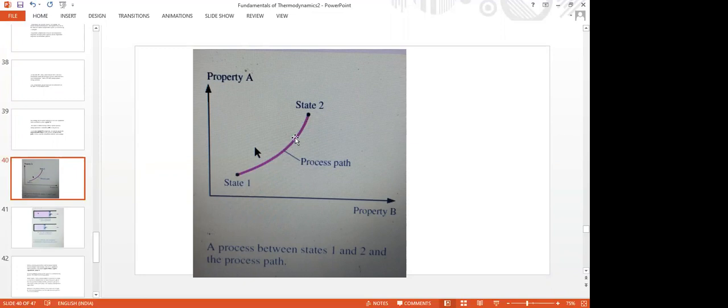That means this may be any process, maybe any isothermal process. What is isothermal, we will explain later. Several processes are there. The connecting line which connects equilibrium state 1 and equilibrium state 2 is called the process path.